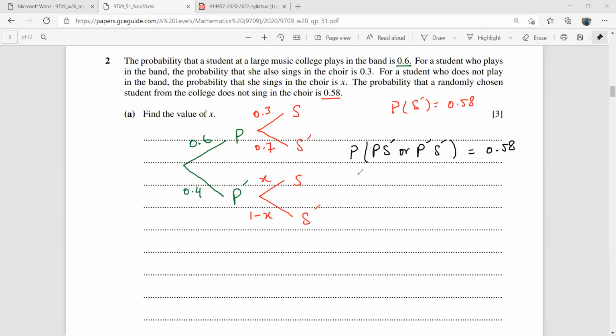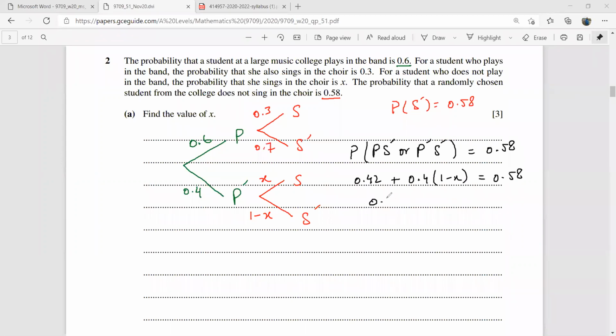So playing and not singing is 0.6 times 0.7, that is 0.42, plus not playing and not singing, that is 0.4 times (1 minus x), equal to 0.58.